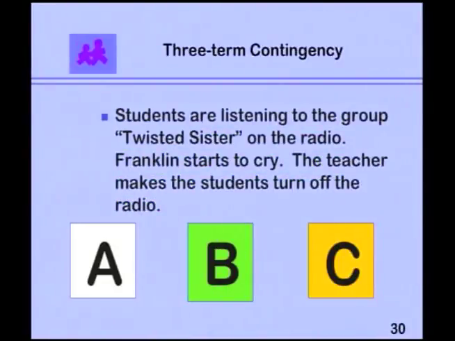Students are listening to the group Twisted Sister on the radio. Franklin starts to cry. The teacher makes the students turn off the radio.